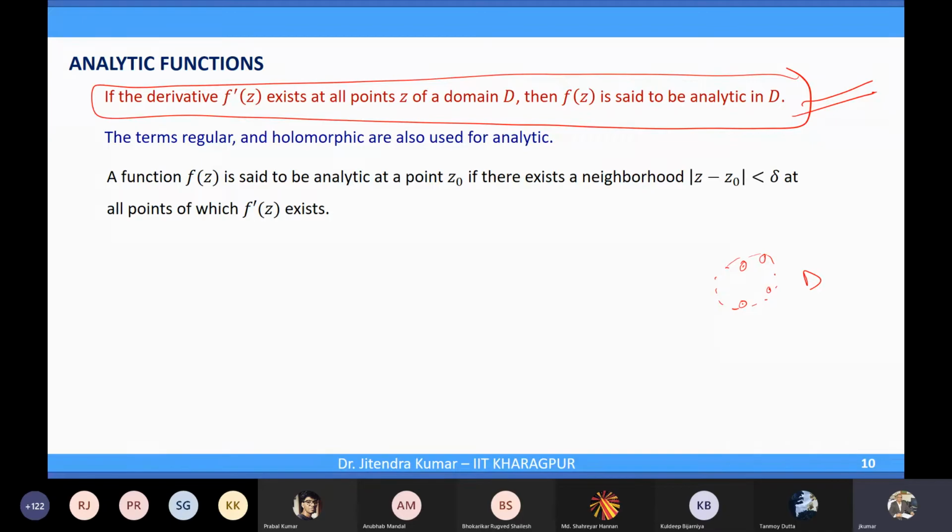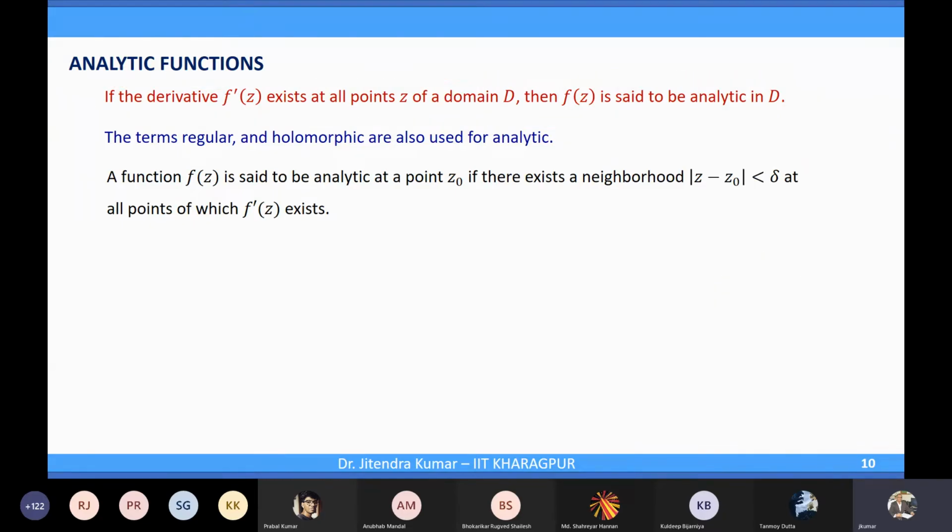That is the beauty of that openness. So when we have differentiability at all points, that means that the function was also differentiable in the neighborhood of that point, right? Because there is a neighborhood which lies again in D, and in D at all points the function is differentiable.